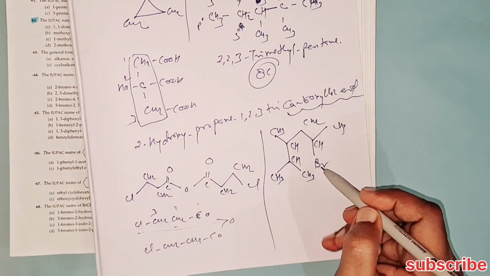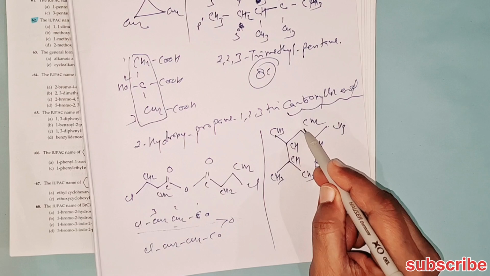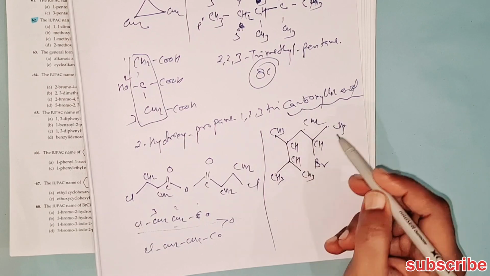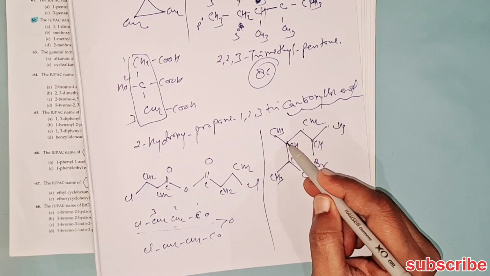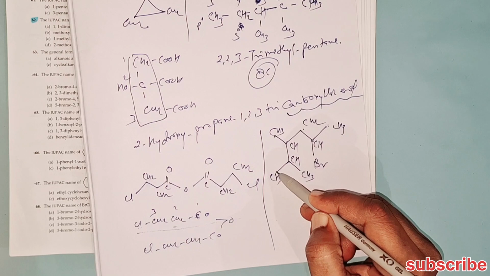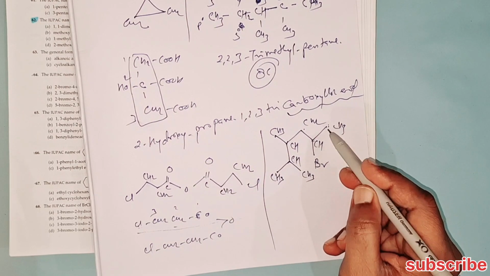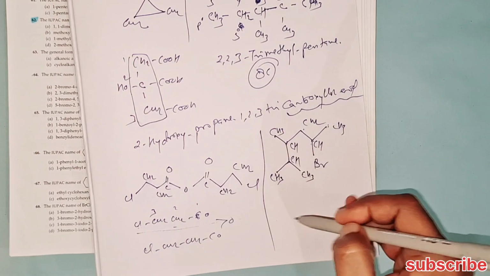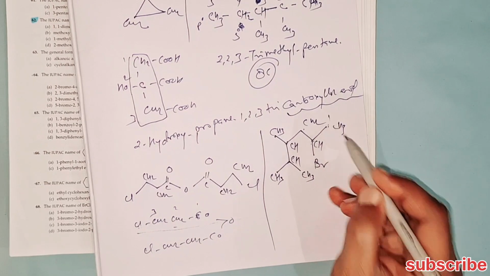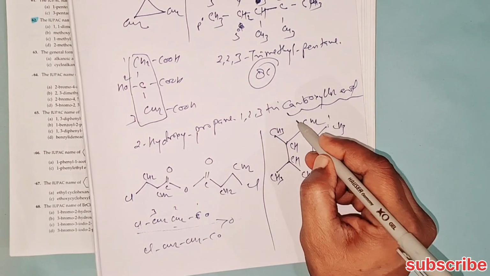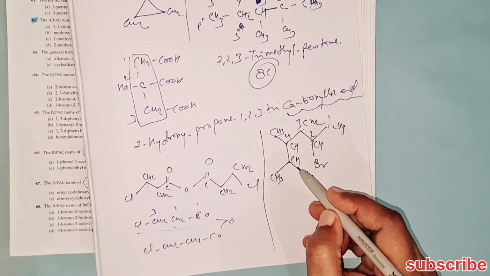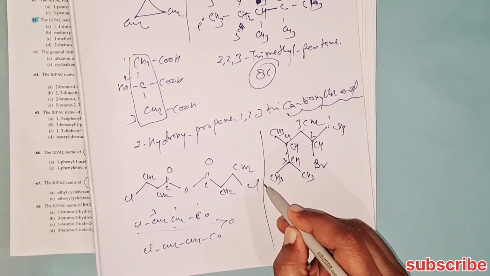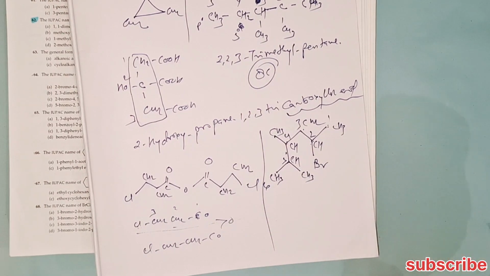Now here, bromo, 1, 2, 3, 4, 5, 6. We may move in any direction. So this is 1, this is 2, 3, 4, 5, and this is 6.